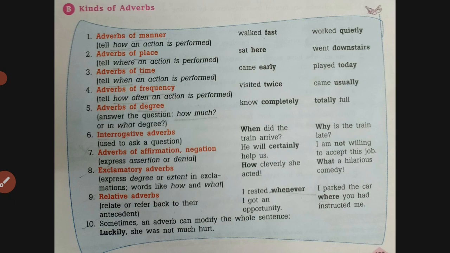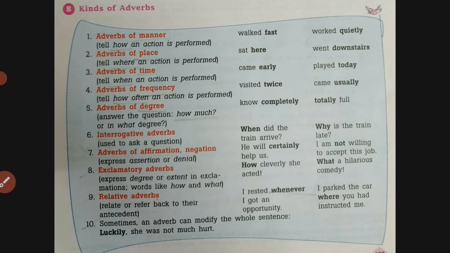Now, let us move on to our next topic, that is kinds of adverbs. The first kind of adverb is adverb of manner. So, any word which tells us how an action is performed, that is an adverb of manner. Then second is adverb of place. An adverb which tells us where an action is performed is an adverb of place. Then third is adverb of time. Any adverb which tells us when an action is performed is adverb of time.